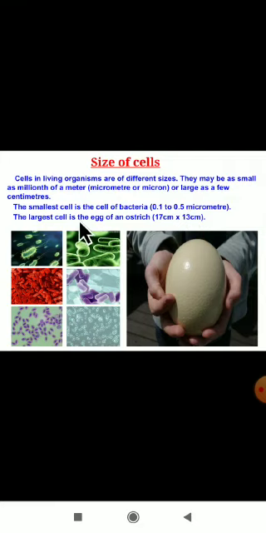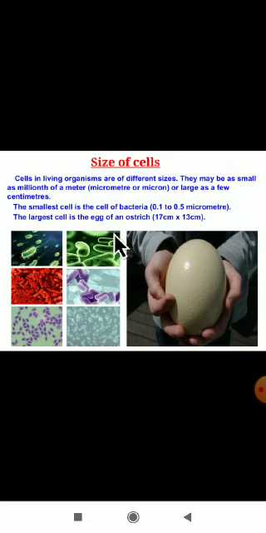Okay, which is the largest cell then? The egg of an ostrich. The largest cell is the egg of an ostrich. It is 13 to 17 centimeters. The largest will be measured in centimeters. The smallest will be measured in micrometers.